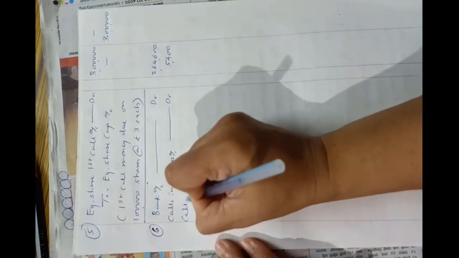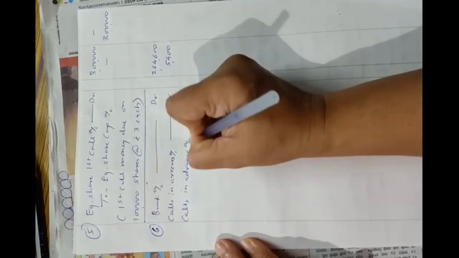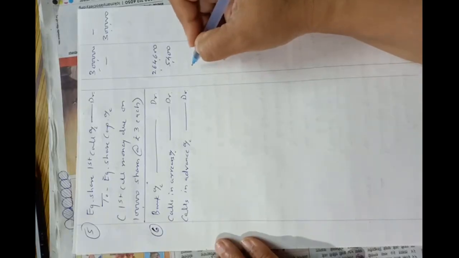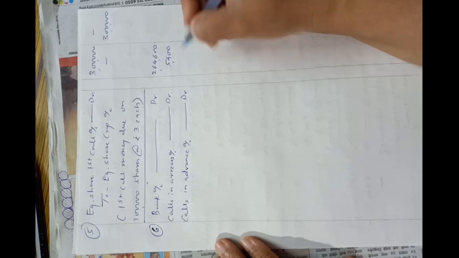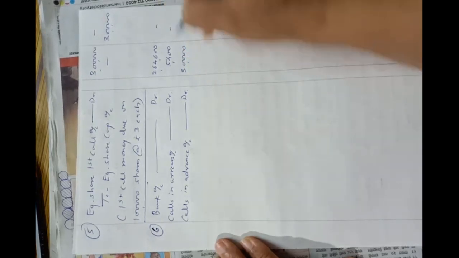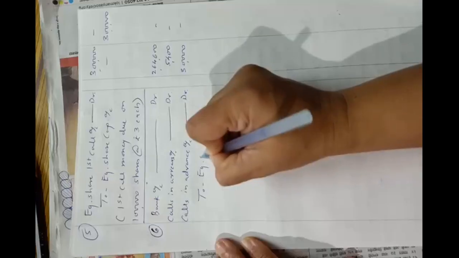Then calls in advance account debit, which is already credited, it will be debited to this first call. So calls in advance account debit 30,000 to equity share first call account.